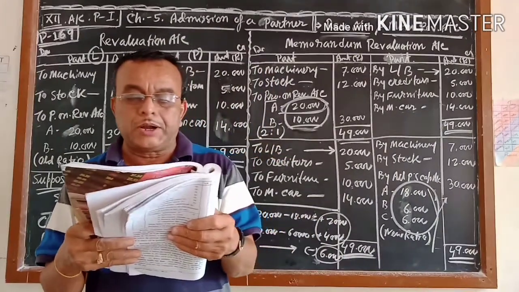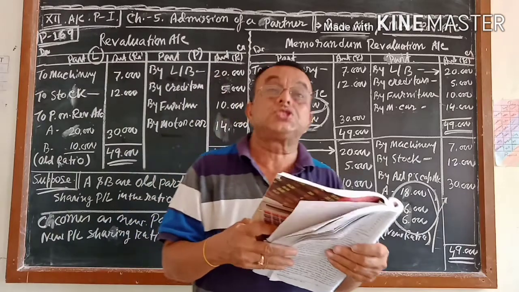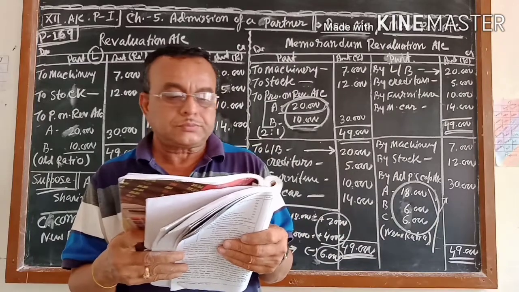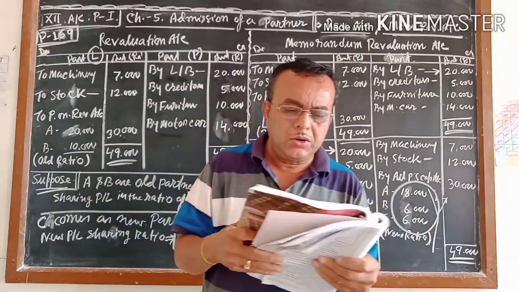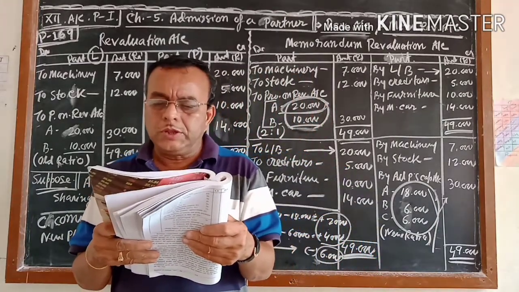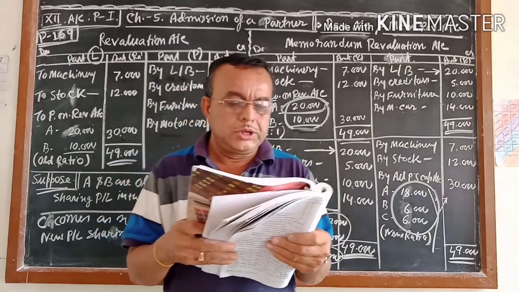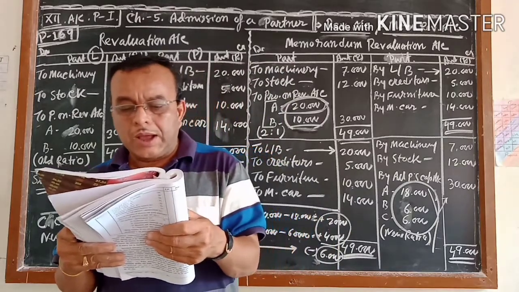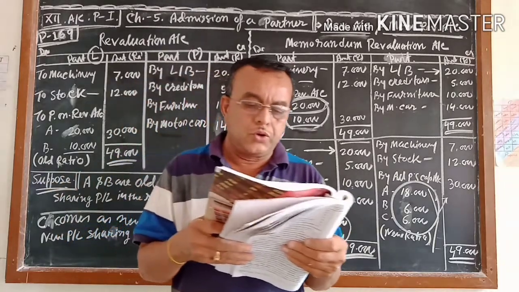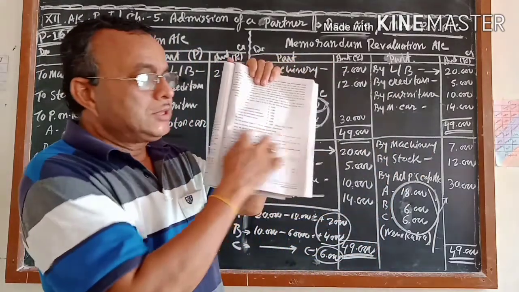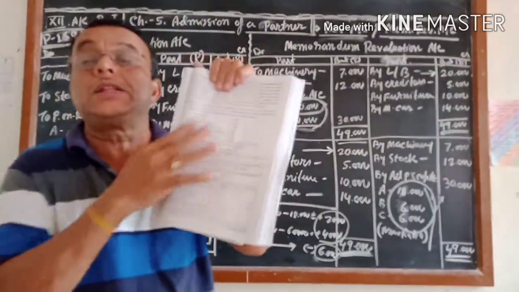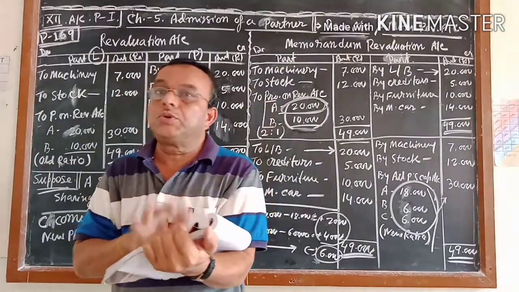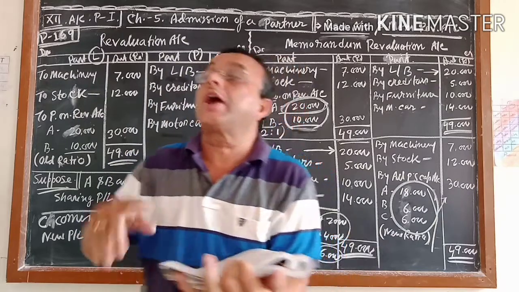P and Q are partners sharing profits and losses in the ratio of 2:1. They decided to admit R as a new partner on 1/4/16. The new profit and loss sharing ratio of all three partners is decided as 3:1:2. The balance sheet of P and Q shows the following balances. The balance sheet itself is not given, only the balance amounts. As I told you, you have to distribute the profits or accumulated profits.